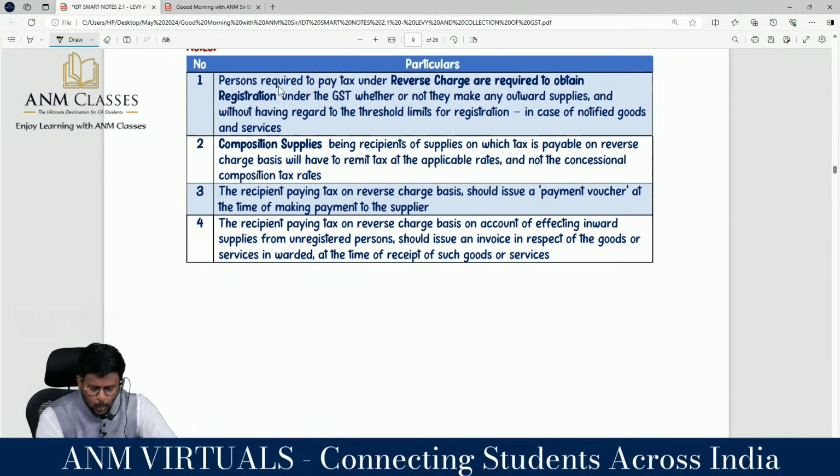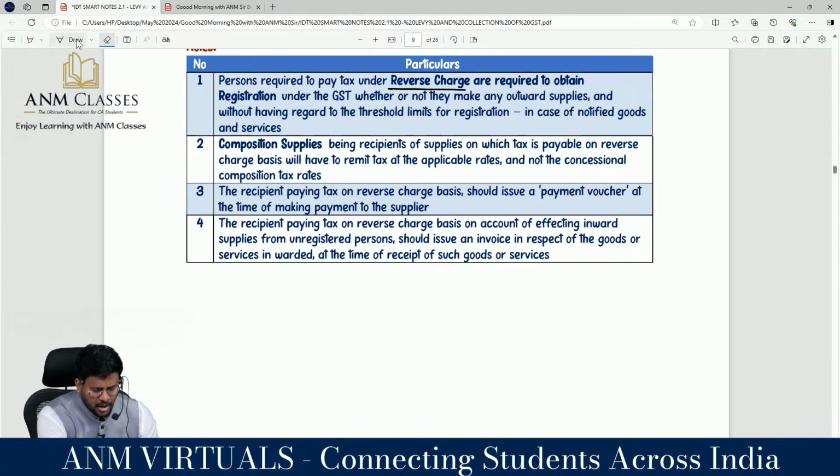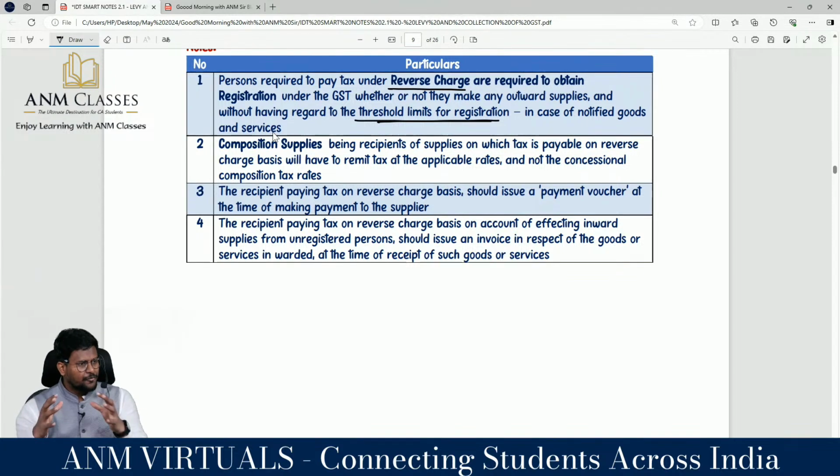These are notes. A person required to pay tax under RCM or required to obtain registration under the GST. The recipient of 9.3 or 9.4. Anyway, 9.4 is already a registered person, and 9.5 means e-commerce operator. If you are falling under the RCM or ECM cases, whether or not you make any outward supply, and without having regard to the threshold limit, in case of notified goods and services, that means if you are receiving notified goods or services covered under 9.3 or 5.3, you are compulsorily liable to take registration under section 24.